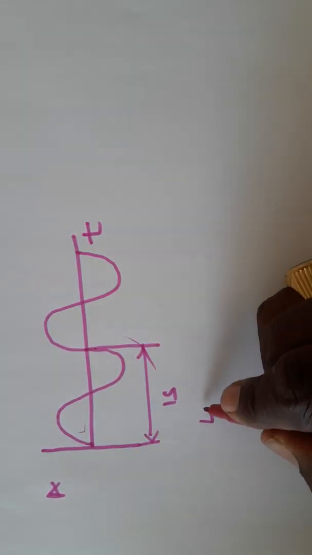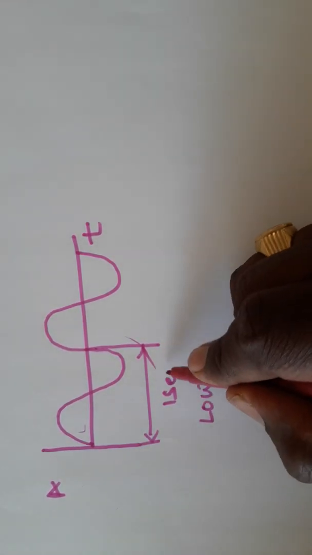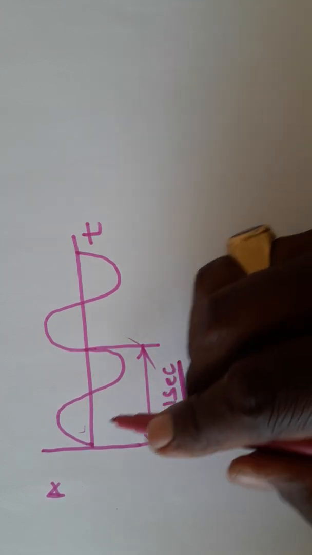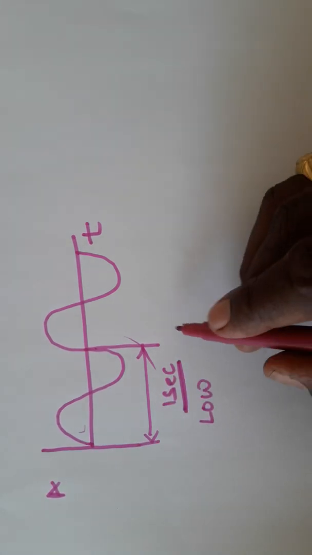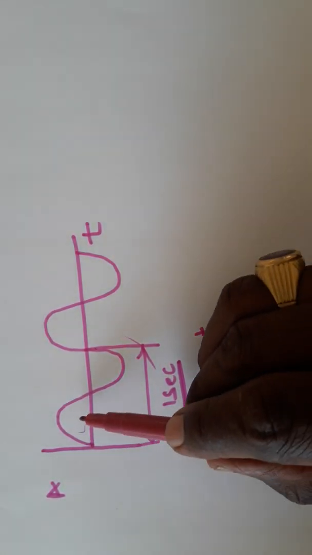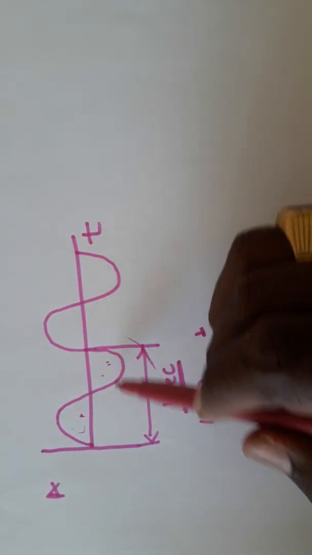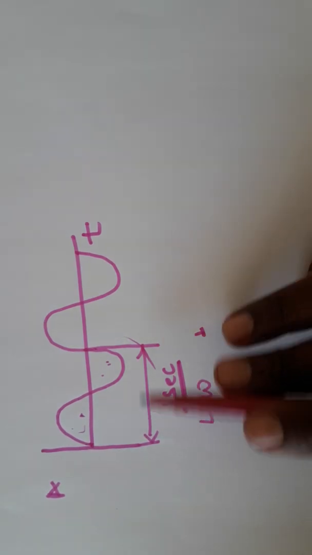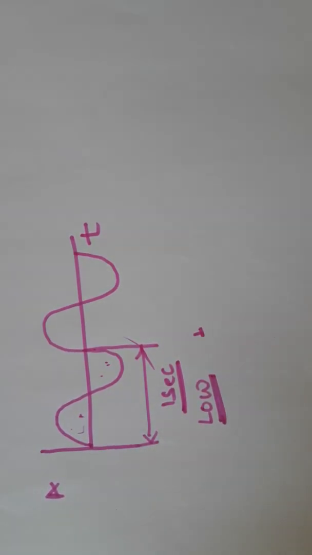So, we say that the frequency is low, because only one cycle gets passed within a time duration of 1 second. The total number of cycles passed is only one full cycle, made of two half cycles. This and this is a half cycle, and a combination of half cycles is called one full cycle. So, only one full cycle is sent, and we say that the frequency is low.